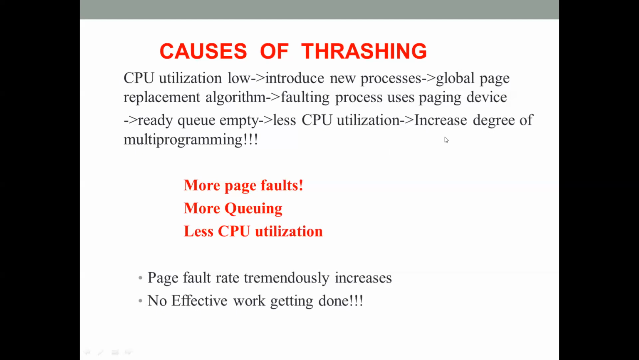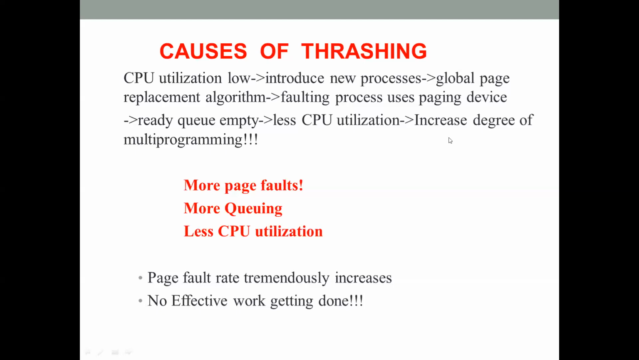So what the OS will do is try to increase the degree of multiprogramming. What is the meaning of increasing the degree of multiprogramming? The number of processes currently in primary memory at any point of time is called the degree of multiprogramming. So increasing it means increasing the number of processes in the primary memory. The OS thinks that the CPU does not have any work, so in order to utilize the CPU, it will try to add some more processes into the primary memory.